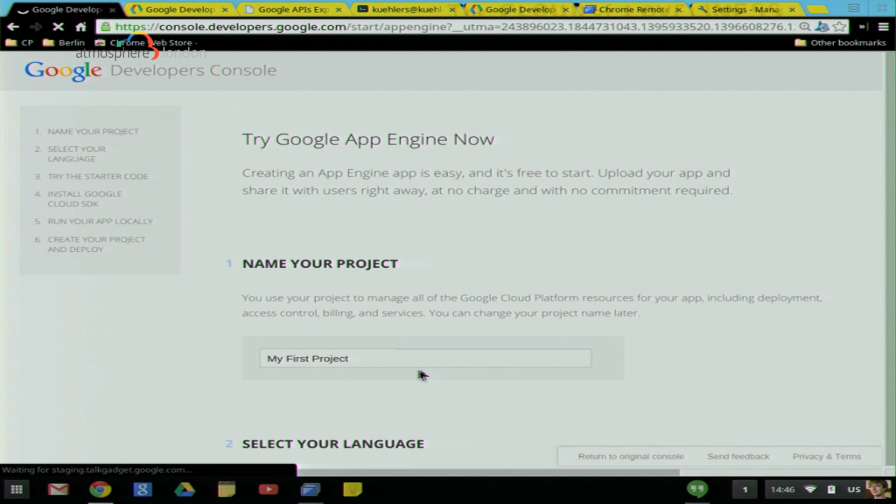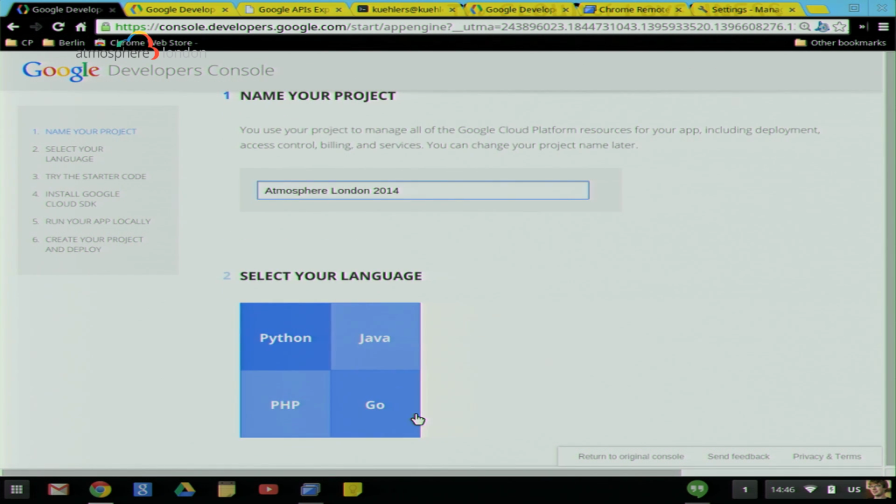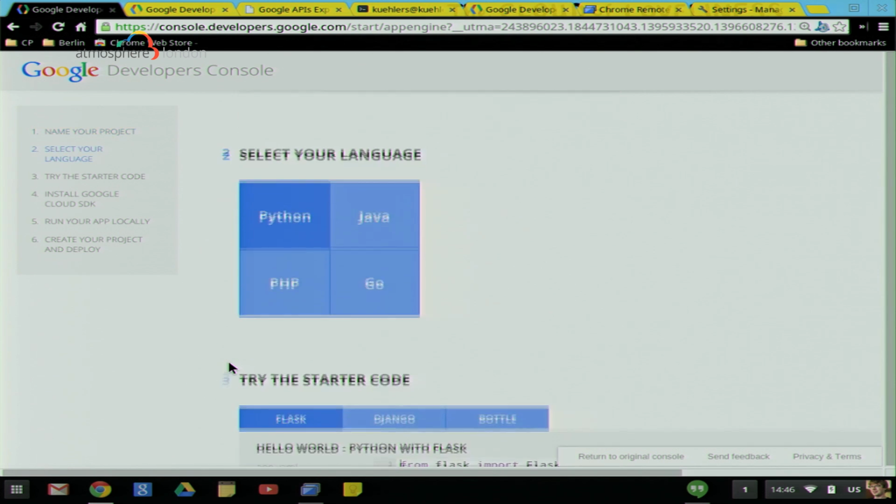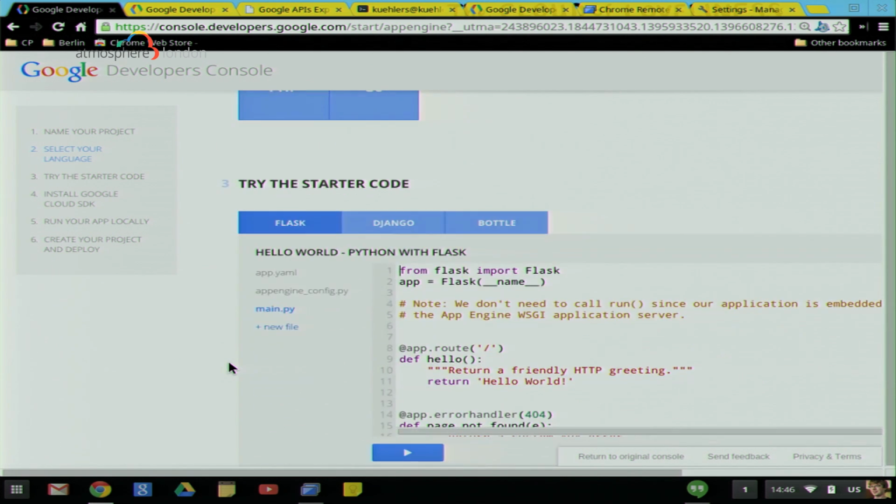So let's give this project a nice name. I'll call it Atmosphere London 2014. OK, now I need to select the language. As Craig said, we support Python, Java, PHP, and Go. For today, I think Python's a nice language. We both come from a background of systems engineering. Absolutely. More like a back-end thing to do, and so that's what we're most comfortable with.